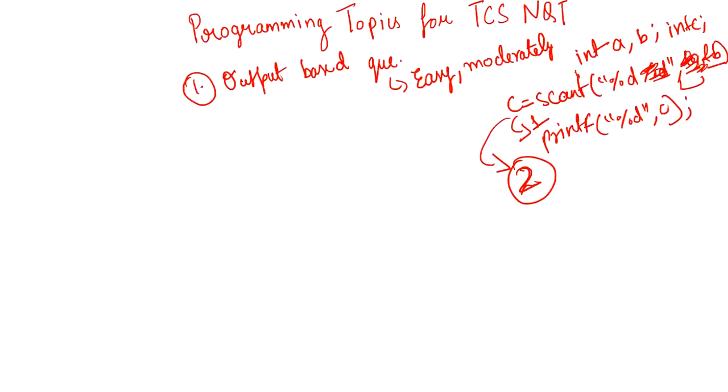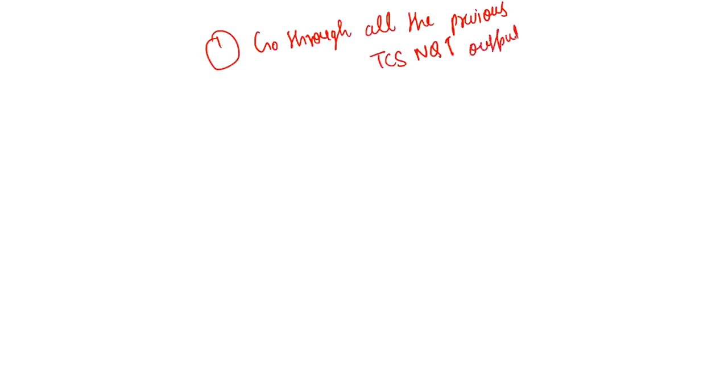Basically what to do, like few days are remaining, even if you haven't revised. From my side I would suggest that you go through all the previous year TCS NQT output based questions, right? So this is what you can do. Although it's for sure that questions won't be repeated, maybe just by changing few values, the concept that they are asking is almost the same. So go through all the previous year TCS NQT output based questions, because now time is very less, right?